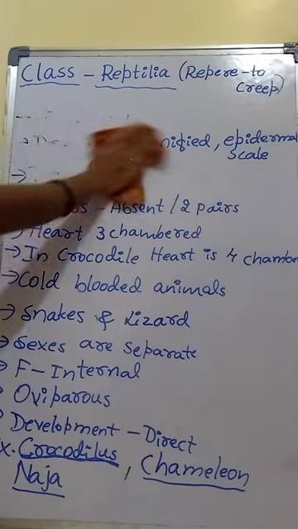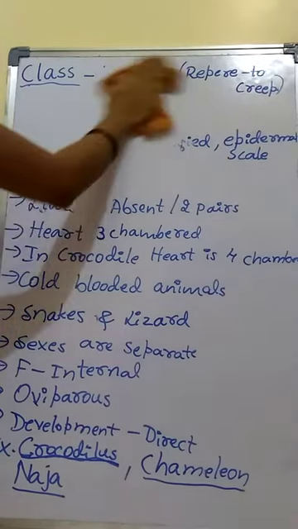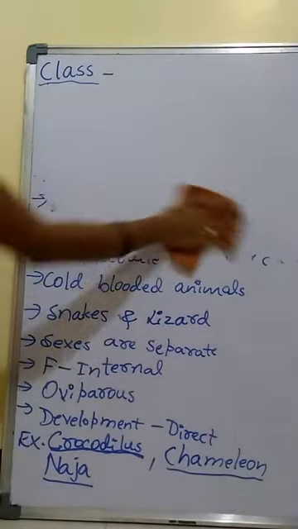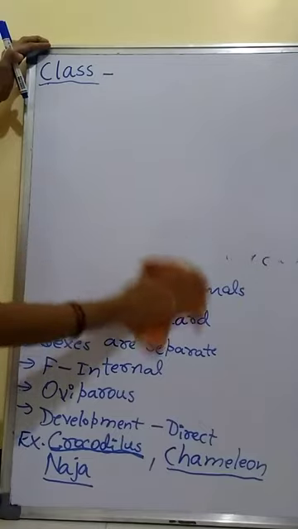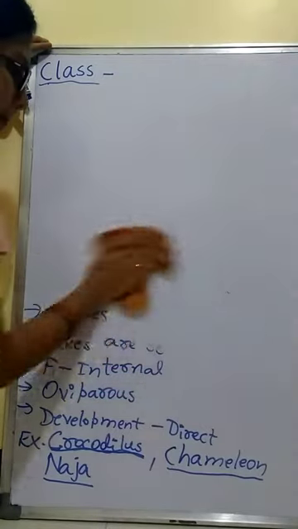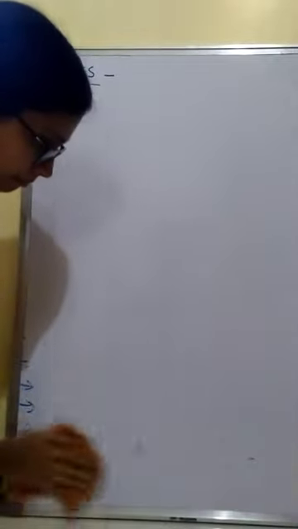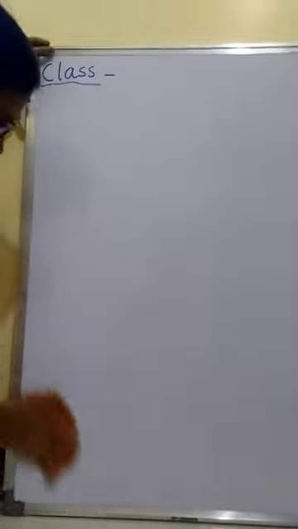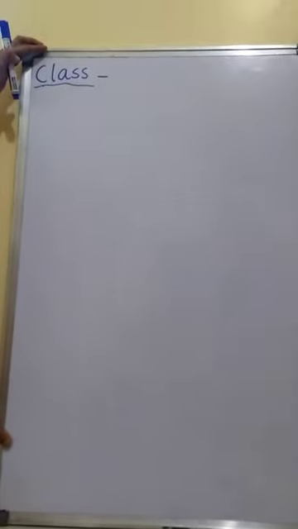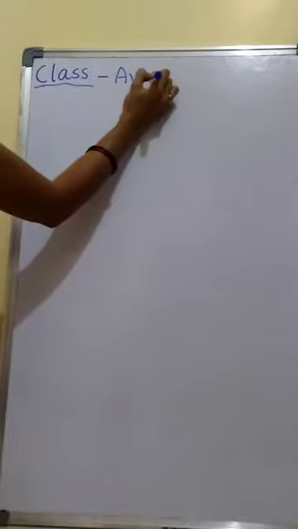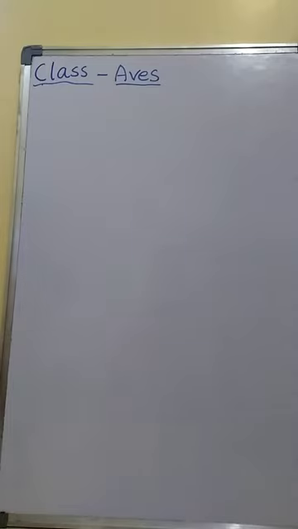Next one is class Aves. Aves means bird.